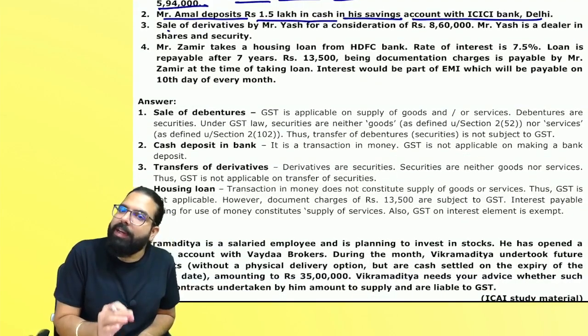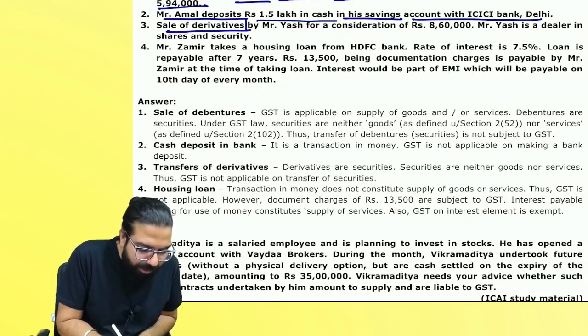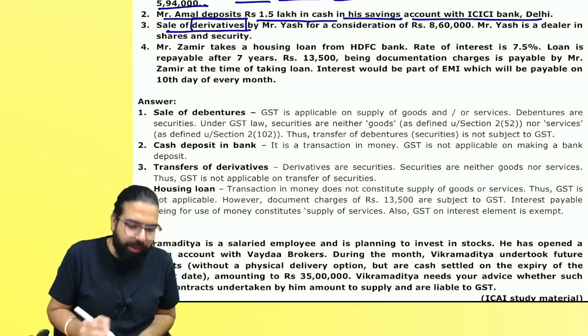You are not in Inter that they will ask you these questions. Can I go ahead, everyone? These are basics. Sale of derivatives. Derivatives are what, everyone? Securities. And securities are neither goods nor service.